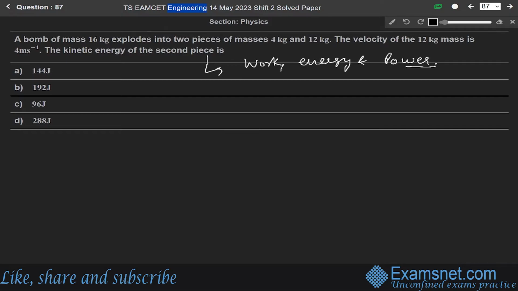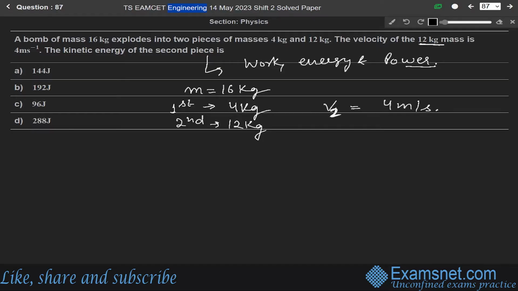Initial mass m is given as 16 kg. The mass of the first piece is given as 4 kg, and the mass of the second piece is given as 12 kg. Sorry, v2 is given for the 12 kg mass, so v2 is given as 4 meter per second, and we have to find the kinetic energy of the second piece.